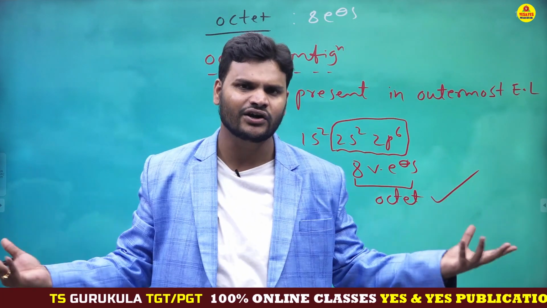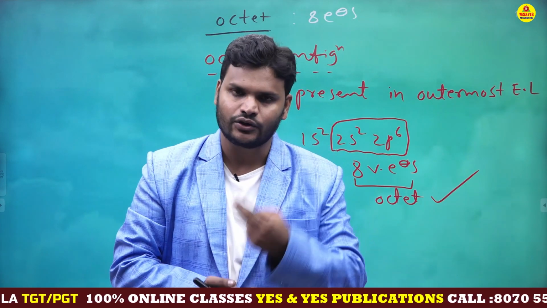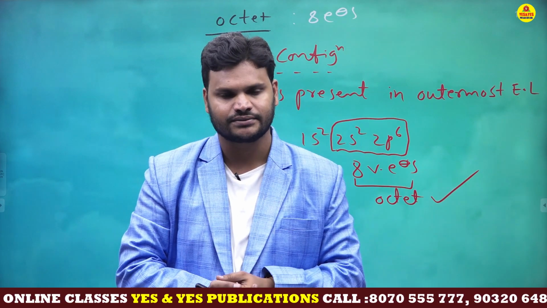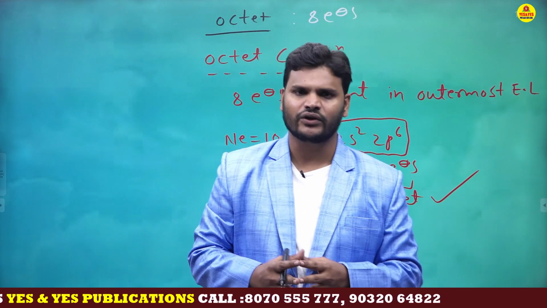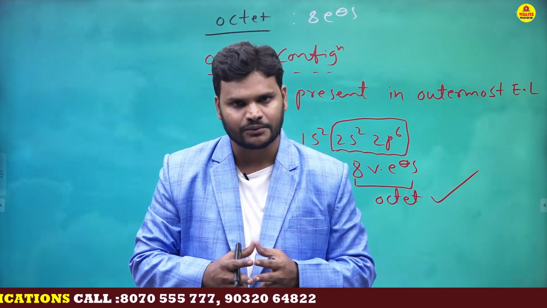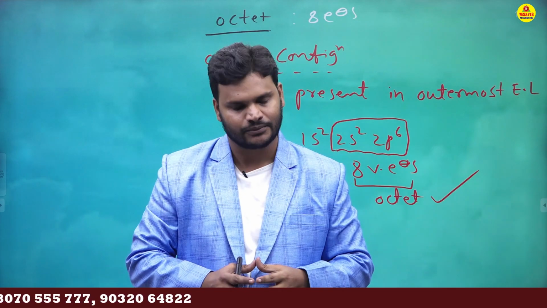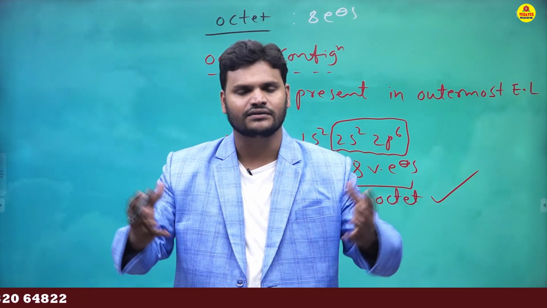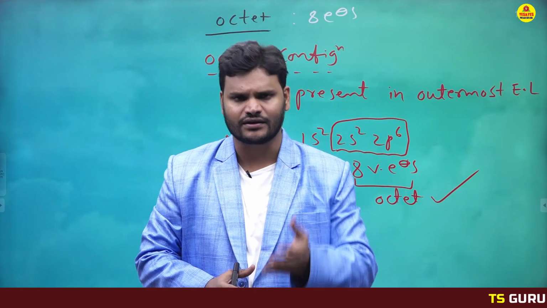If the outermost shell does not contain 8 electrons, that is unstable. And if the outermost shell contains 2 electrons, that is duplet configuration, that is also stable, that is the exception case, whereas the remaining are unstable. So ultimately, the total periodic table contains 18 groups. Out of 18 groups, only one group is stable, that is noble gases, the 18th group elements, whereas the remaining 17 groups are unstable.